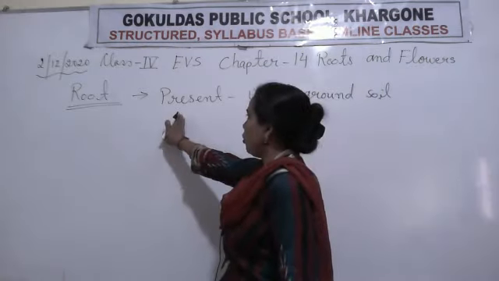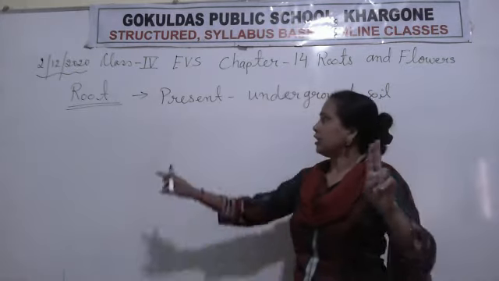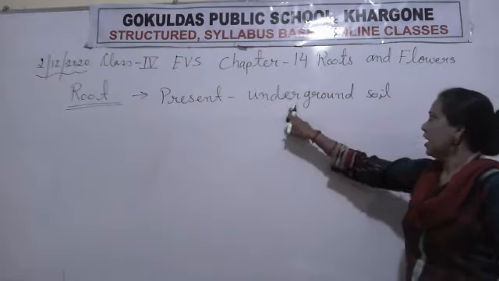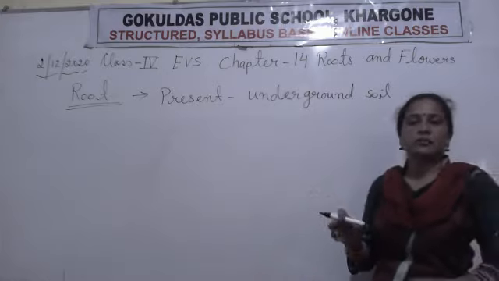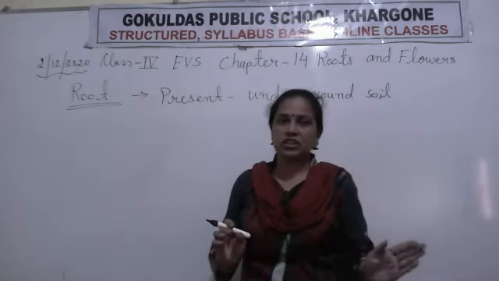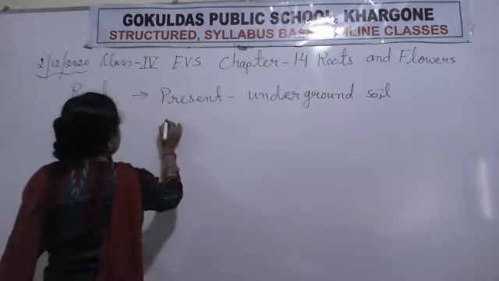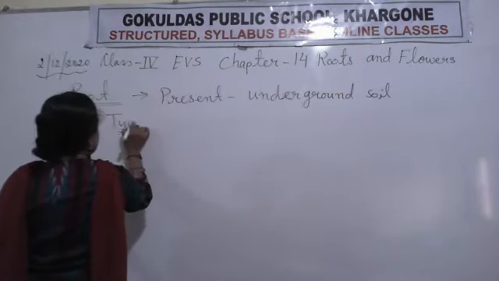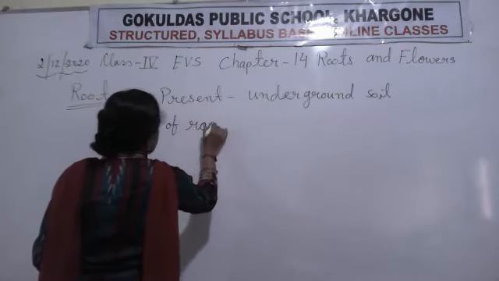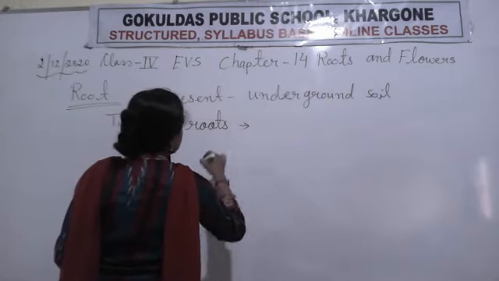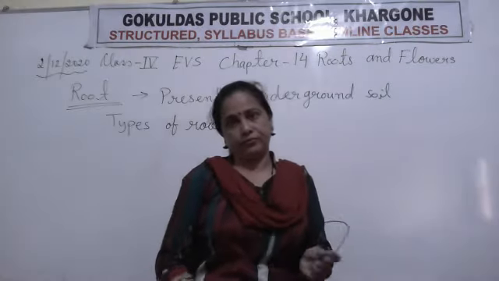Okay? Before that, what is given in this chapter? Root. Where is the root present? Underground the soil. Clear? Now, what is the function of the root? We will discuss about it after some time. Before that, types of roots. How many types of roots? There are two types of root.